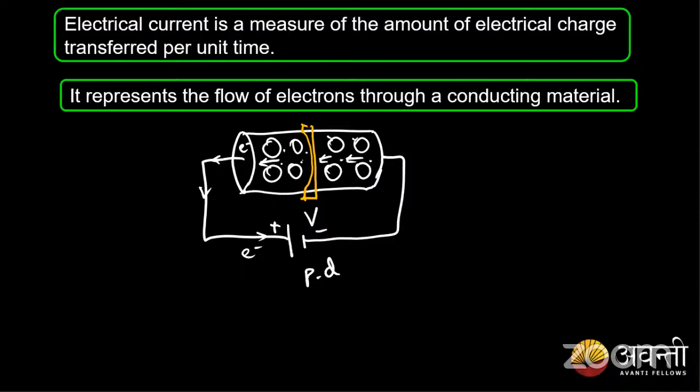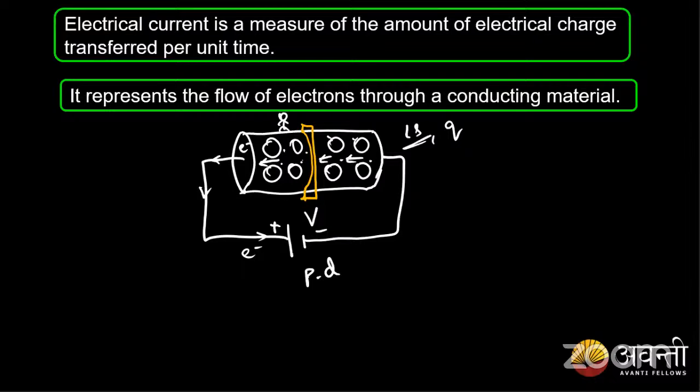Say if I consider a small region, and if I stand here and observe this, how many electrons are passing through this region in a small unit of time? Say for 1 second, how much amount of charge? Here the charges are electrons, right? How many electrons are passing through this small filter or small screen for 1 second? So that will be what? That will be the current.